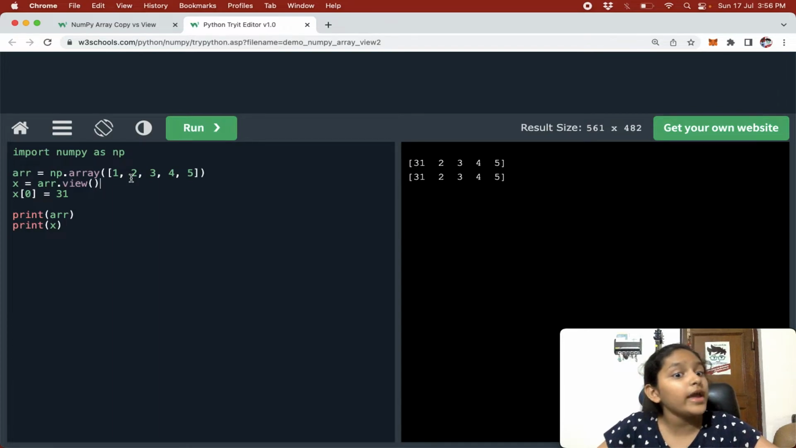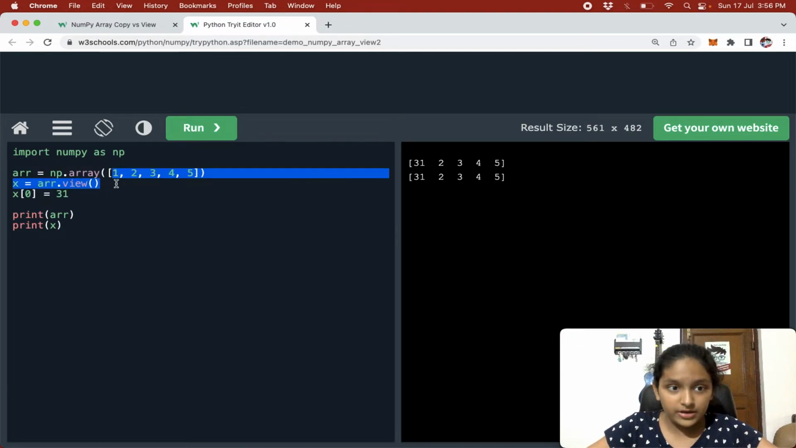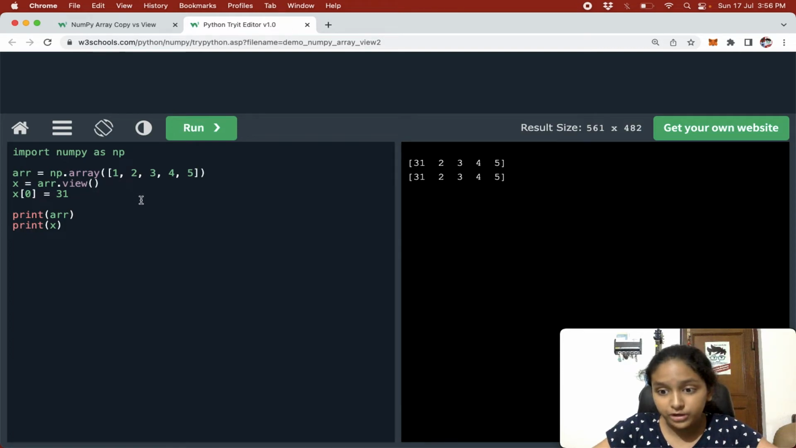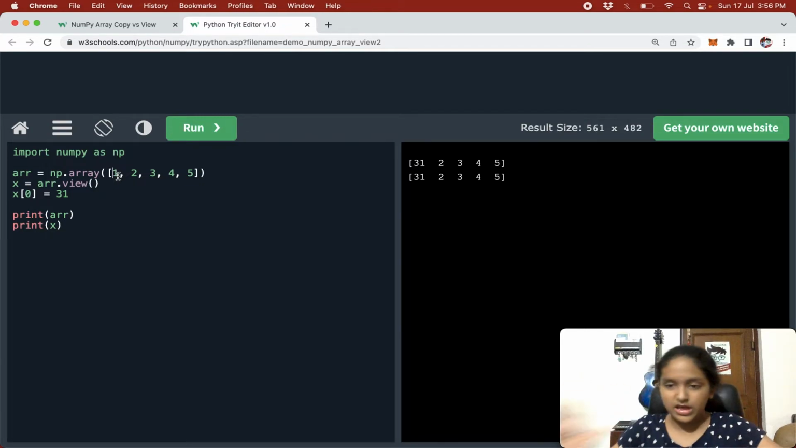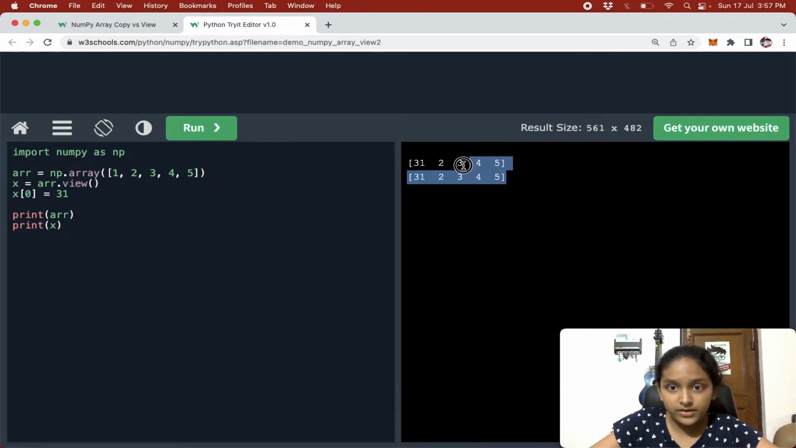Now when we do x[0] is equal to 31, basically our view array's first element is changed to 31. As they both are pointing to the same memory location, and view and array are kind of like the same, the arr array will be affected and it will also be changed. So here you can see we have got the changed arrays. Alright.